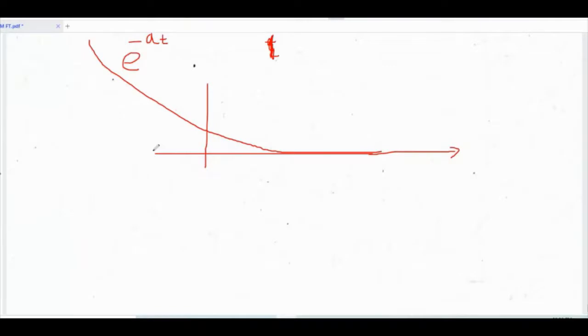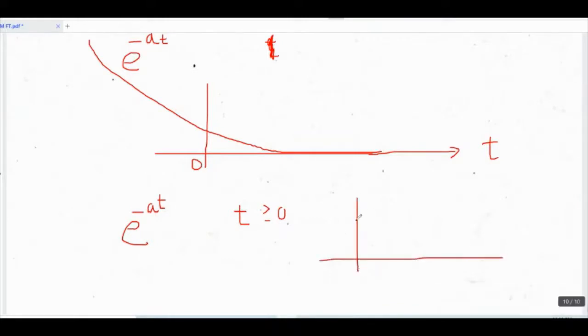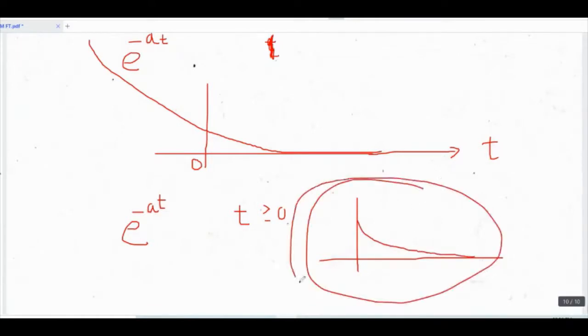Then when I put the condition that e raised to minus at for t greater than equal to 0, the x-axis is time, this is 0, the origin. So when I say e raised to minus at for t greater than equal to 0, the shape of the signal is like this. And as you can see, it is a stable signal.